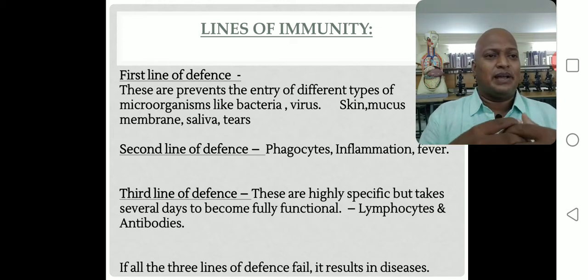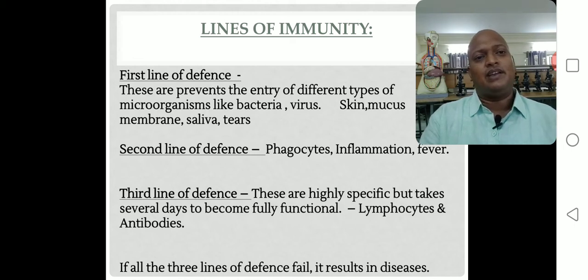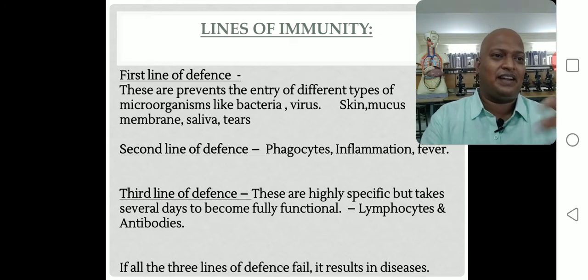The first line defense mechanism tries to restrict the entry of antigens and pathogens into the body. In case the pathogens cross the first line defense mechanism, they enter the second line defense mechanism. The second line defense mechanism is activated related to immunity, right? Now the second line defense mechanism fights with the antigens. So what are the second line defense mechanisms? Phagocytes, inflammation, and fever.